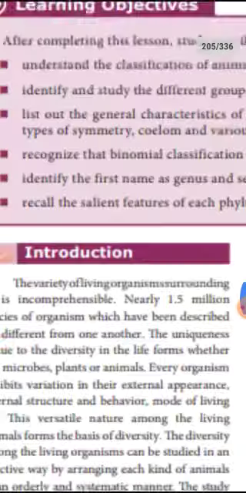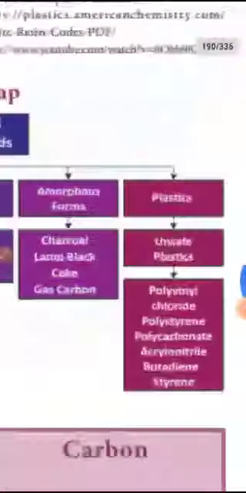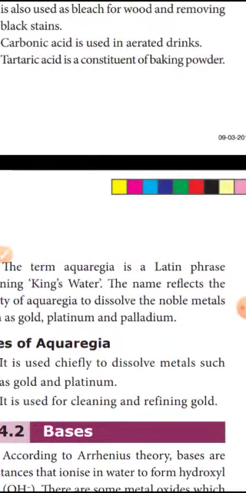The next one is based on ionization. It is divided into two types: strong acid and weak acid. Strong acid means an acid that ionizes completely. Weak acid is an acid that ionizes partially. Example, strong acid hydrochloric acid, weak acid acetic acid. The next type is based on concentration. Concentrated acid.